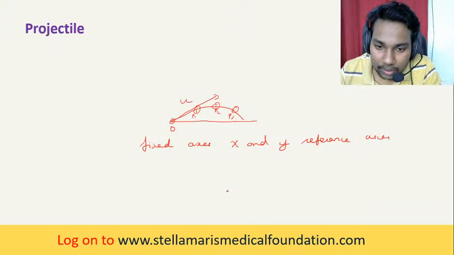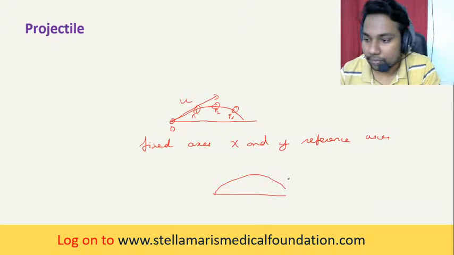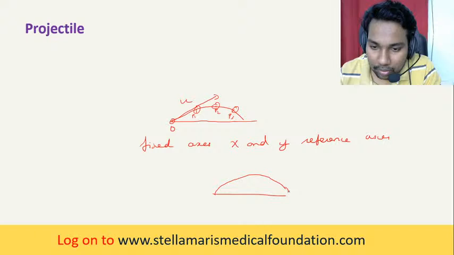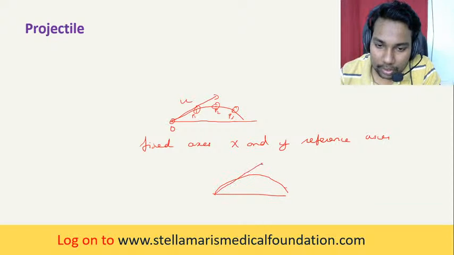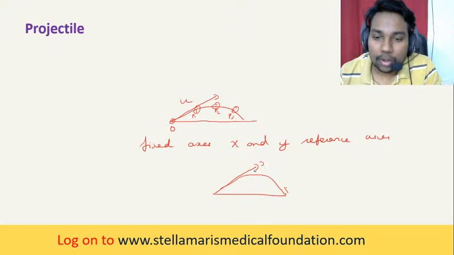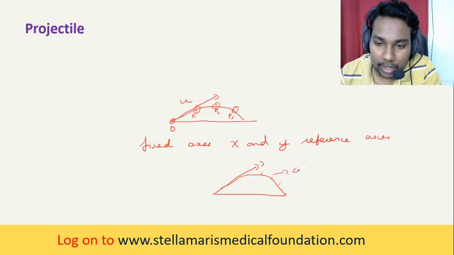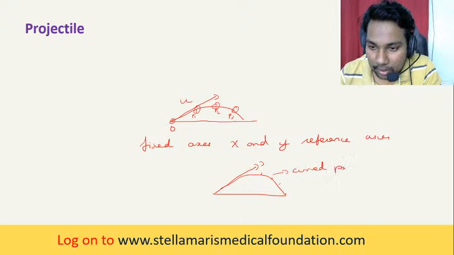So when a particle is projected with an initial velocity, the position of the particle along the curved path can be determined. This is the curved path.